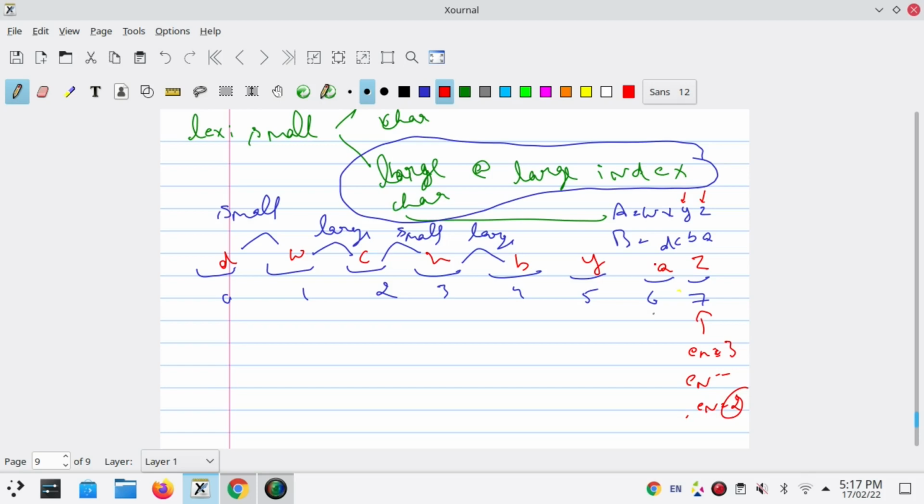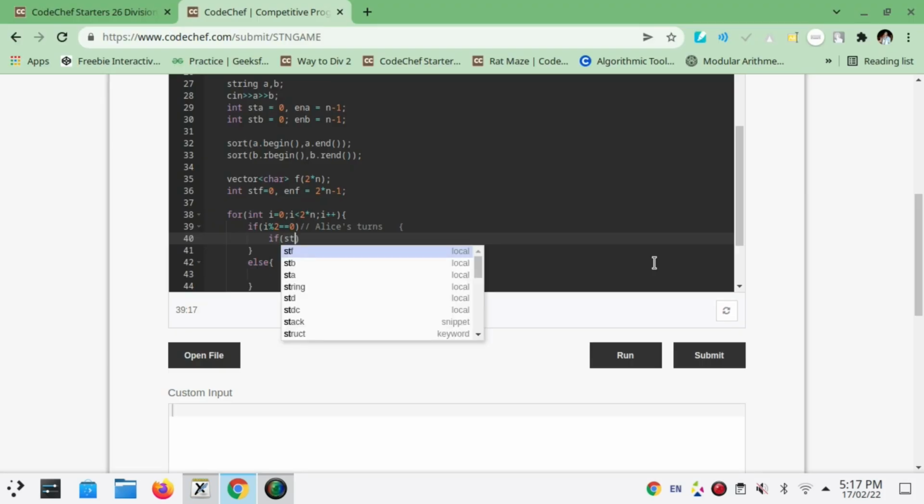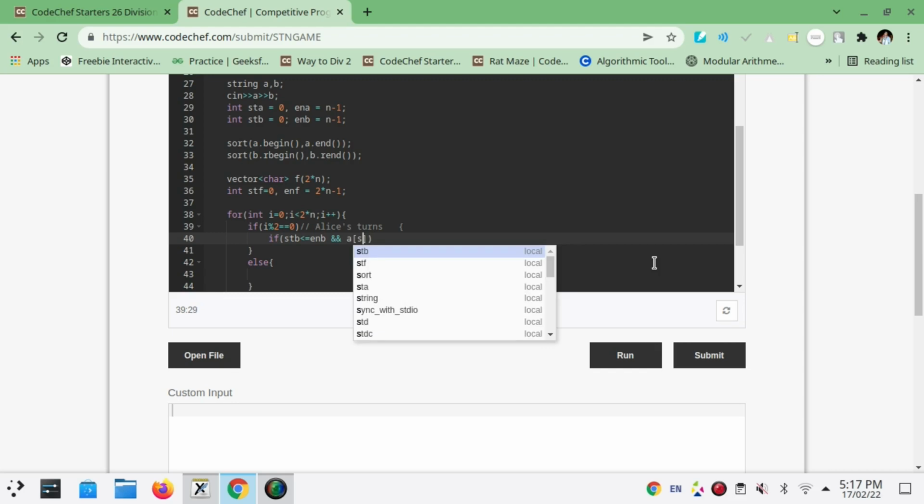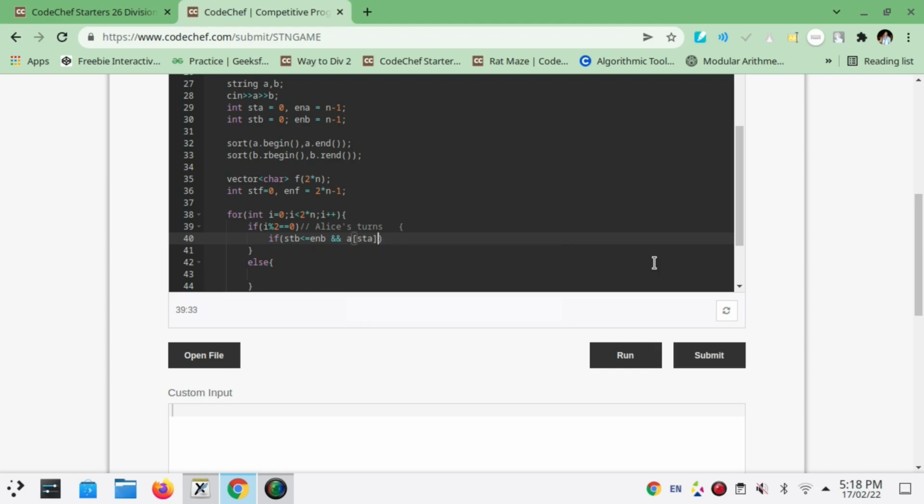We need to check if starting of B is less than or equal to ending of B, and also if starting of A is greater than starting of B, because we are handling the extreme case.